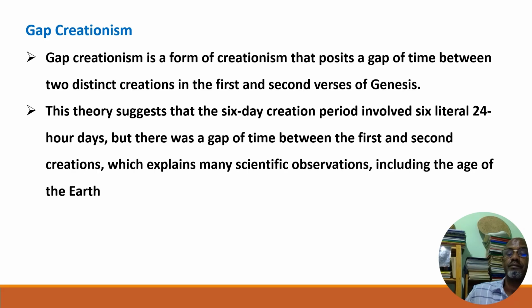God created in 6 literal 24-hour days, but between the creations there is a huge gap of time. That's why they believe the earth is not as young as 6 to 10 thousand years. It is as old as it is measured by geological mechanisms, of course, fossil dating.